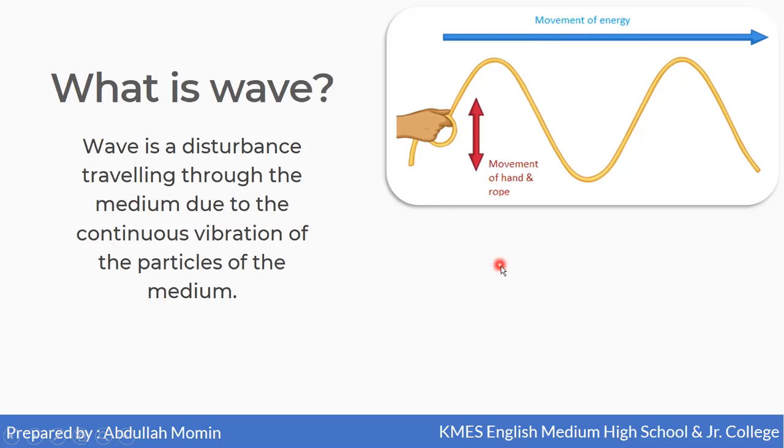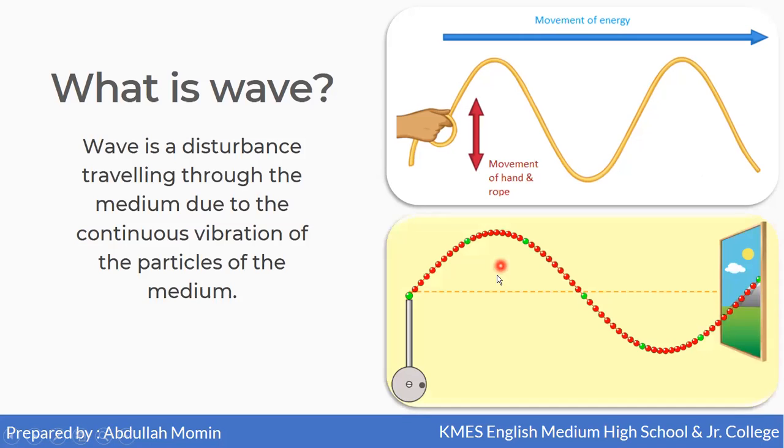So the particles of this rope will move up and down. In this diagram, these small spheres indicate the particles of the rope. When these particles move up and down, the disturbance will travel through the medium, that is, through the rope. In this case, the rope is a medium.